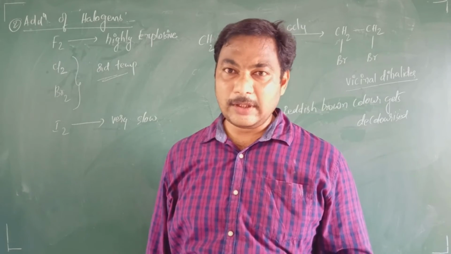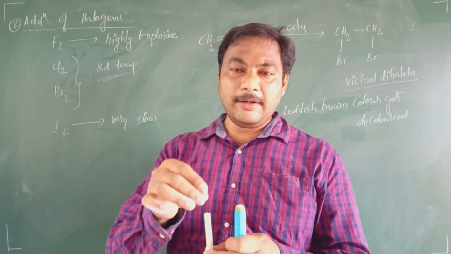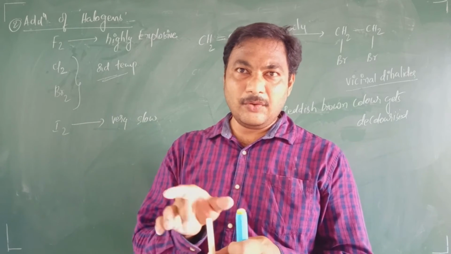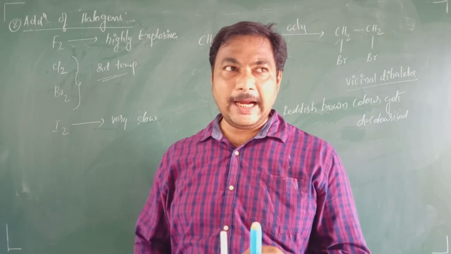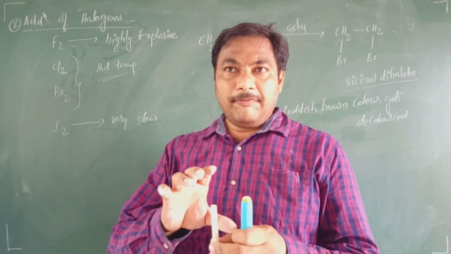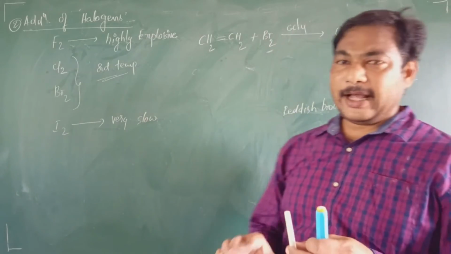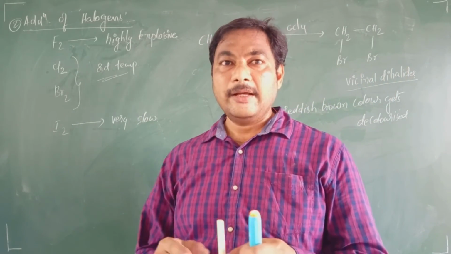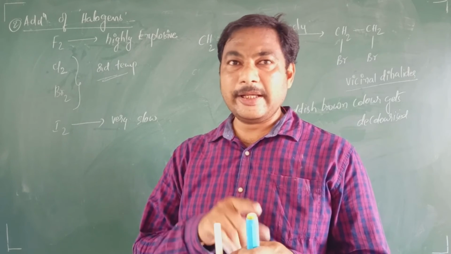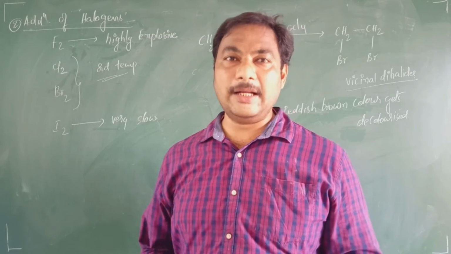It is a reddish brown colored liquid, reddish brown color. Therefore, I add the bromine in carbon tetrachloride in both these test tubes. After adding, the test tube which contains alkenes undergoes addition reactions. Therefore, the color of bromine gets decolorized. While alkanes don't give this test, therefore the color doesn't get decolorized.